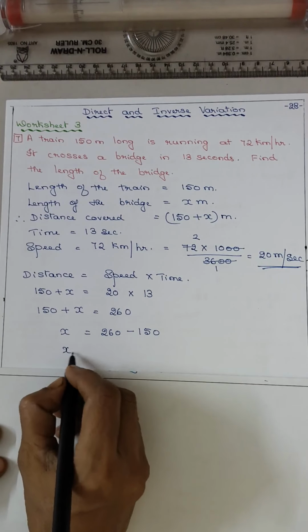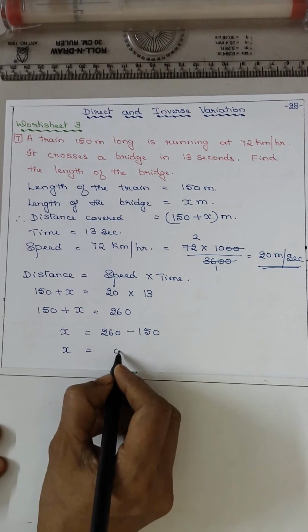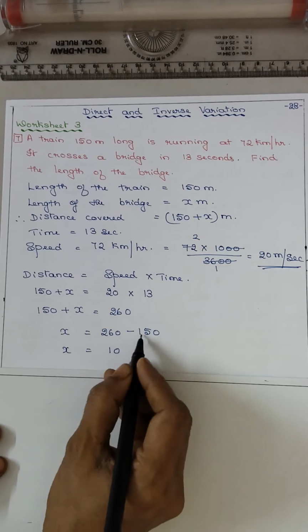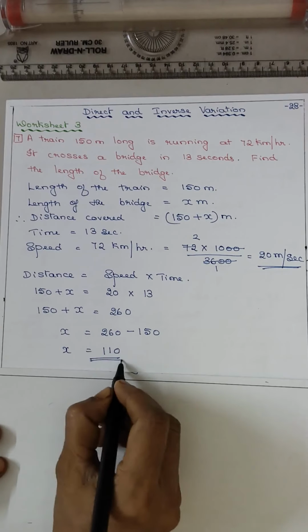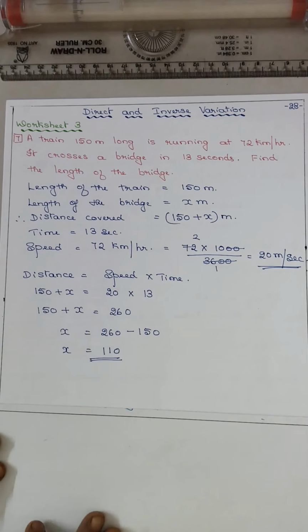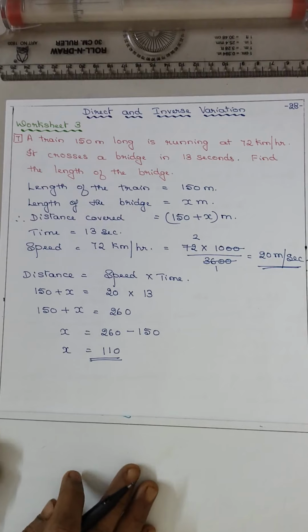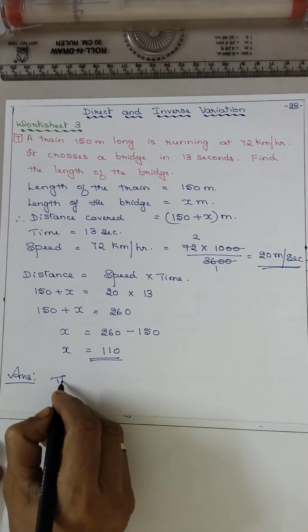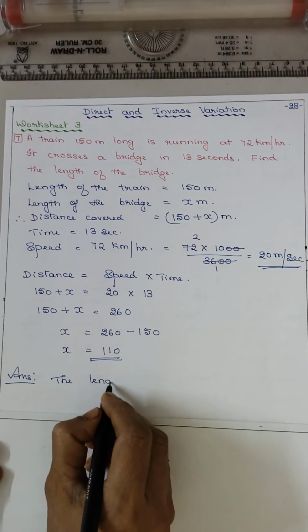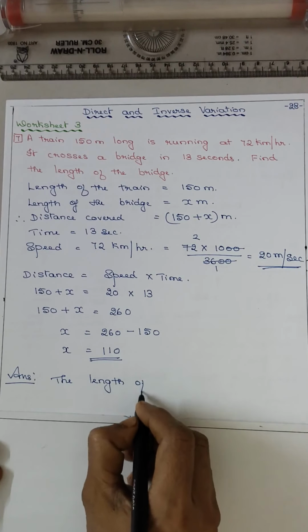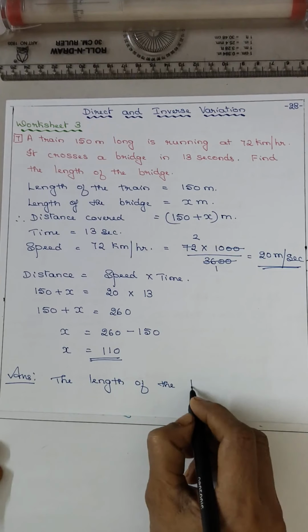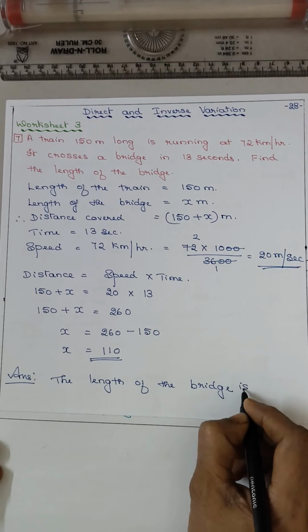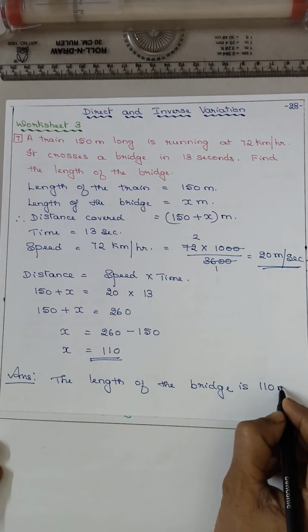So x is equal to 0 minus 0 is 0, 6 minus 5 is 1, and 2 minus 1 is 1. So you got x. What is x? The length of the bridge. So answer, the length of the bridge is 110 meter.